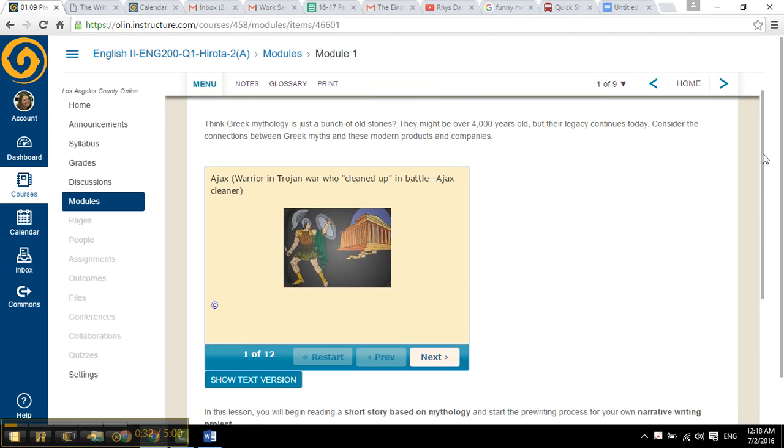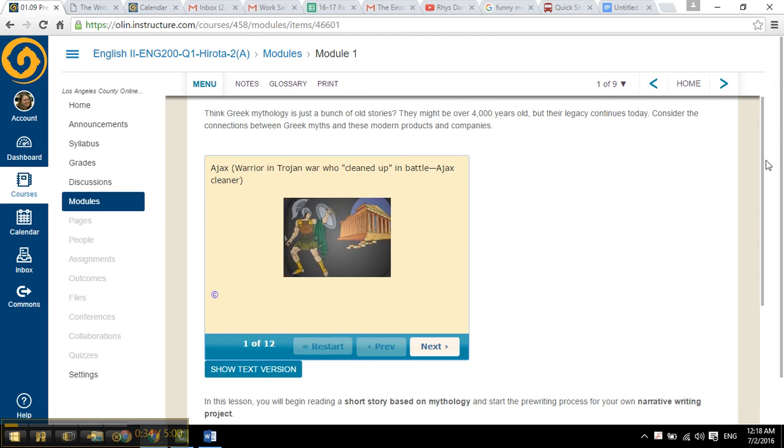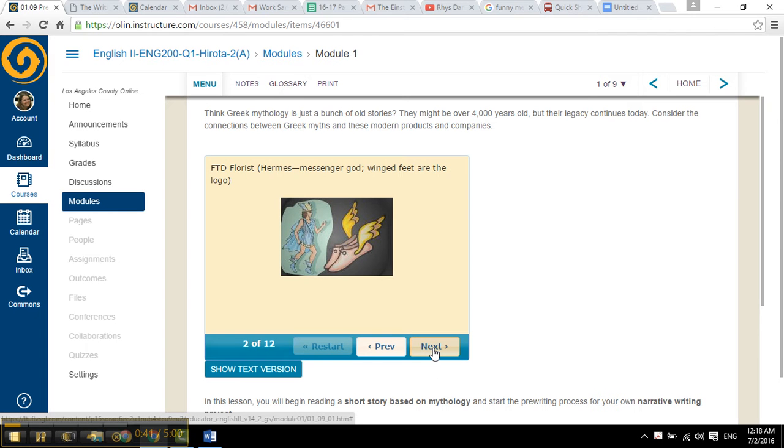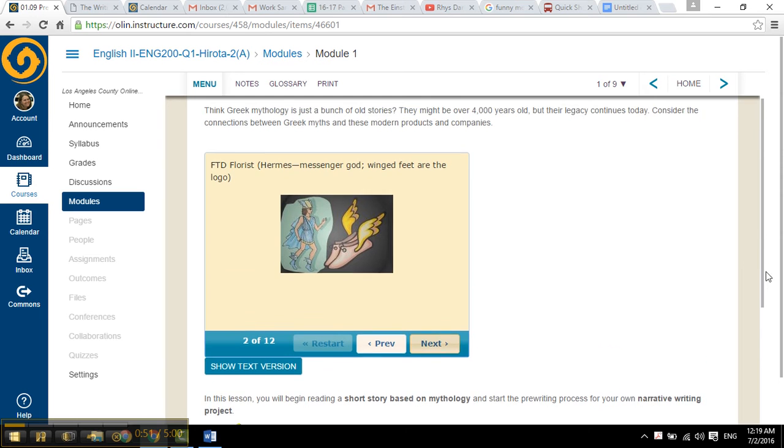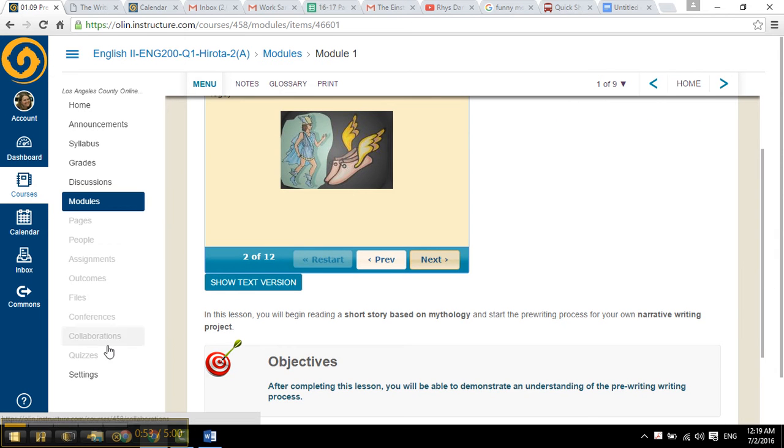This begins by talking about Greek mythology, and it's got this little activity here, and you need to go through all of these tiles. There are 12, and it goes through these different characters. It says, consider the connections between Greek myth and these modern products and companies. So take a look at that, and when you're done with that, then move on to page 2.